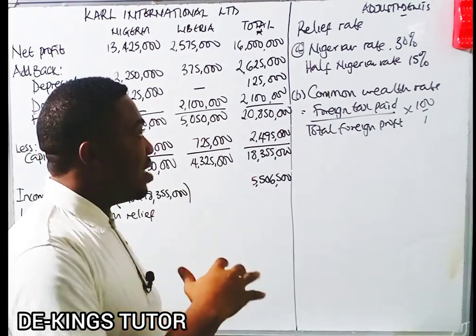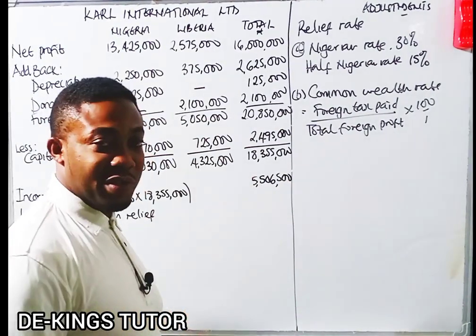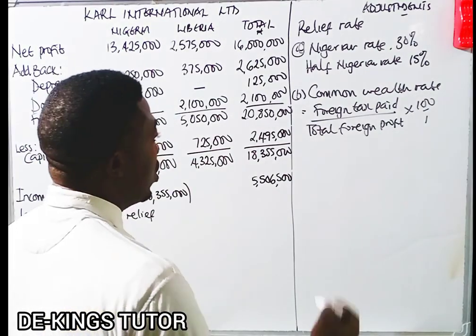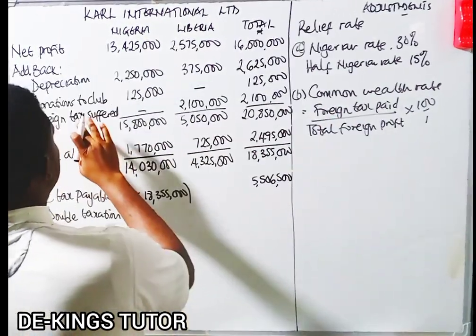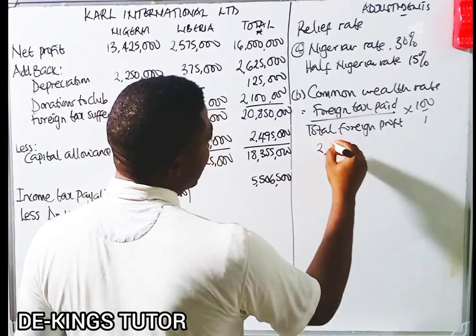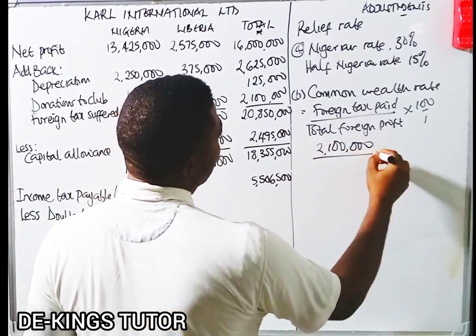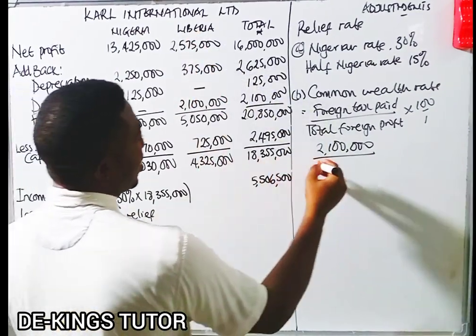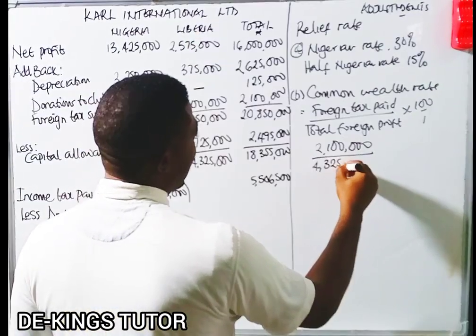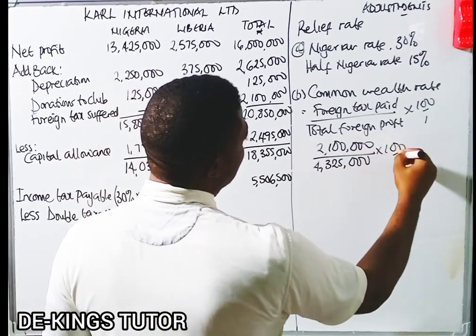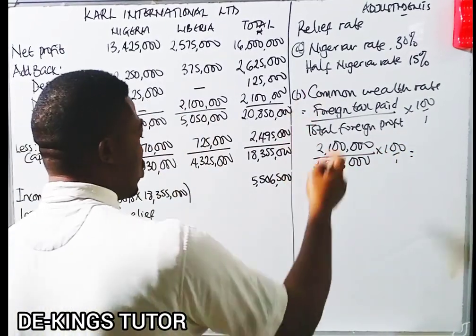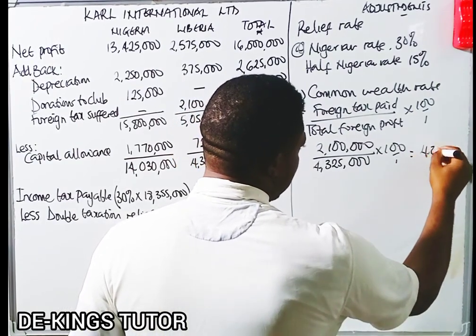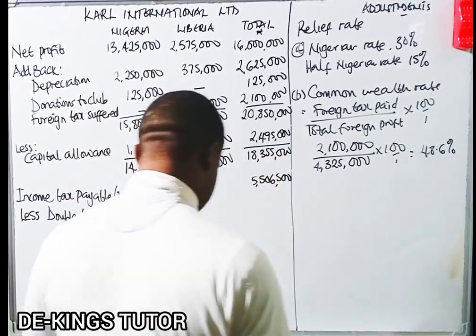Then compare the Nigerian rate and the Commonwealth rate to know the relief rate to use. We have conditions for that. Okay, so now the foreign tax paid. Now they said the foreign tax suffered is 2,100,000. 2,100,000 divided by the total foreign profit. And this is the foreign profit, this is foreign Liberia, which is 4,325,000 times 100 over 1. So if we compute this using our calculator, we're going to have 48.6%.